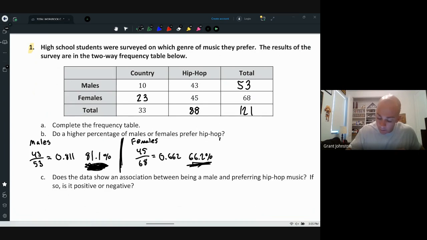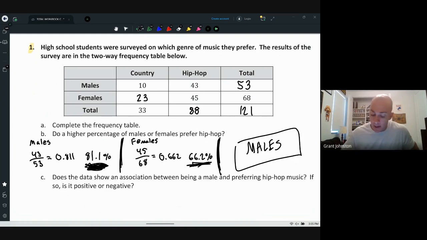Just separate these. So, do a higher percentage of males or females prefer hip hop? Males. If you just look at the table, you can't really tell. You'd almost say females, right? Because more of them. But we're thinking of percentage.